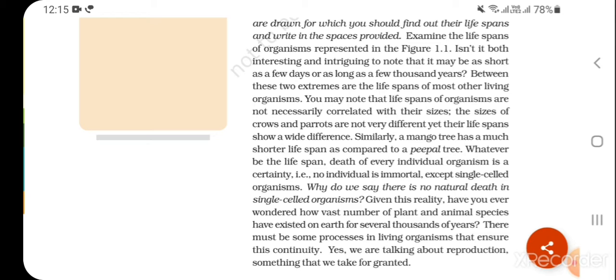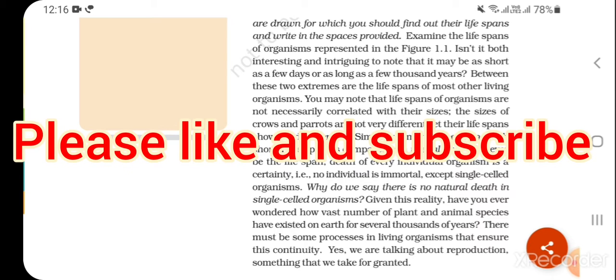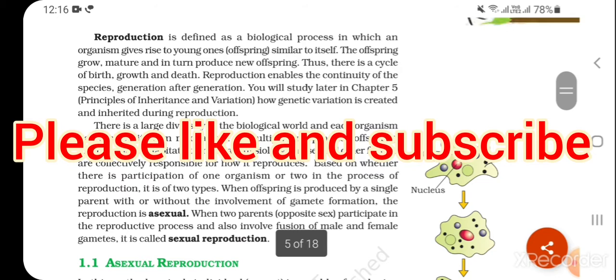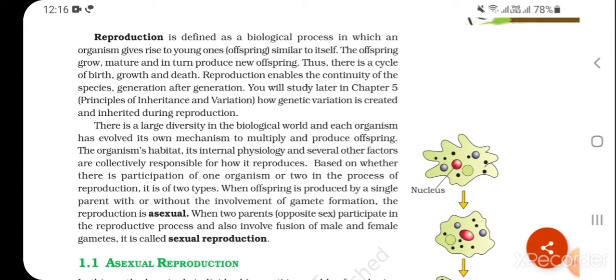Given this reality, have you ever wondered how a vast number of plant and animal species have existed on Earth for several thousands of years? There must be some process in living organisms that ensures this continuity. Yes, we are talking about reproduction, something that we take for granted. Reproduction is defined as a biological process in which an organism gives rise to young ones, offspring similar to itself.